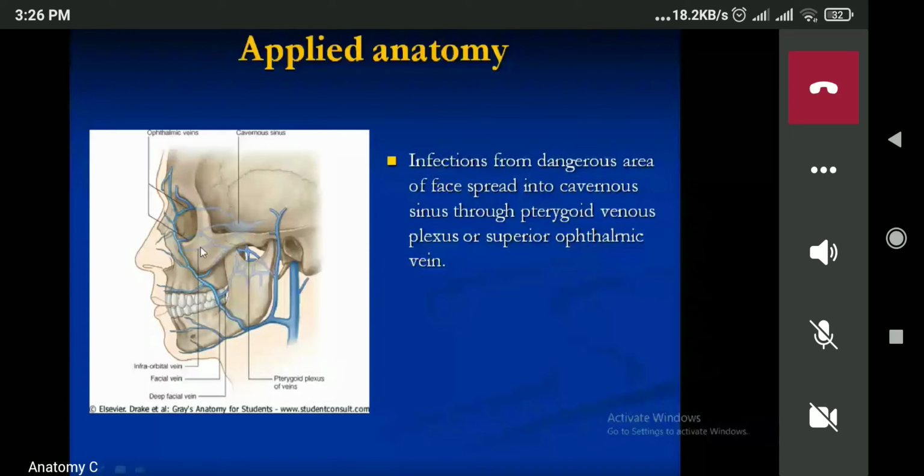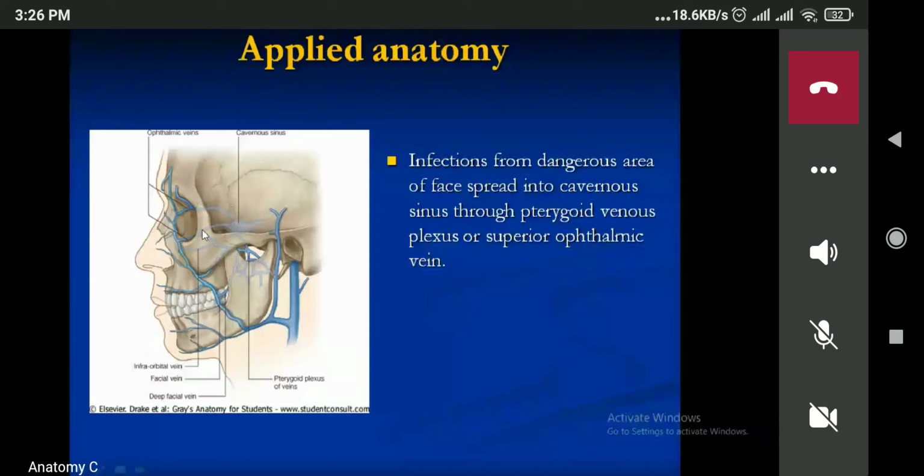The infection spreads through the facial vein, then the deep facial vein, and enters the pterygoid venous plexus. From the pterygoid venous plexus, through the emissary vein, it may enter the cavernous sinus, or it may enter the supraophthalmic vein. That's why you have to know the communication of the pterygoid venous plexus.